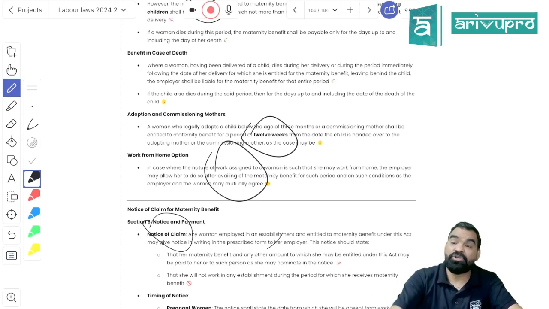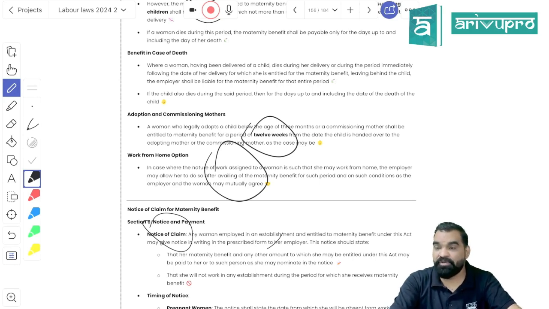Further, they are saying that during the period of 6 weeks from the date of actual delivery, miscarriage or abortion, no woman should resume the work, and the employer should not provide her the work, right? Then further they are saying that being in the period of motherhood, they are provided with a 26 week gross period during which she will get the paid leaves. Means for the entire 26 weeks she will be eligible to get the payment of salary, that is around 6 months of paid salary for the maternity benefit.